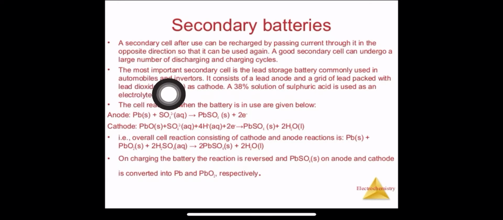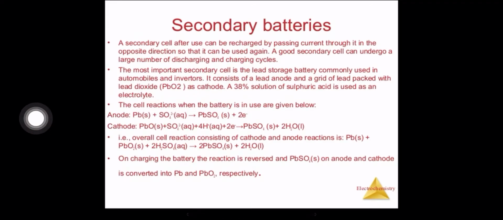The most important secondary cell is the lead storage battery, commonly used in automobiles and inverters. Those are the batteries we usually see in large amounts, like car batteries.